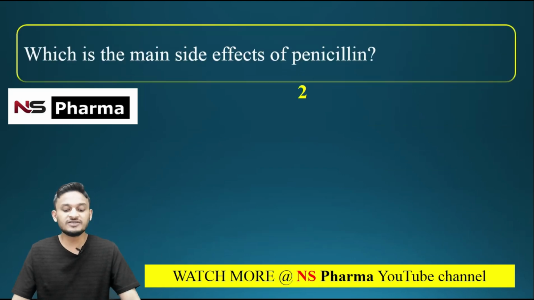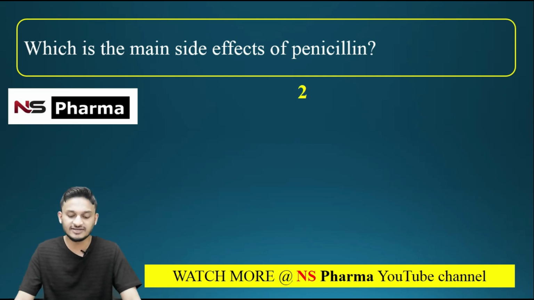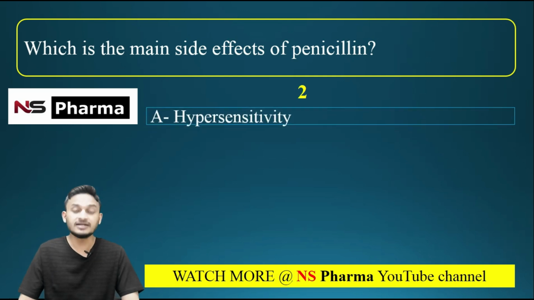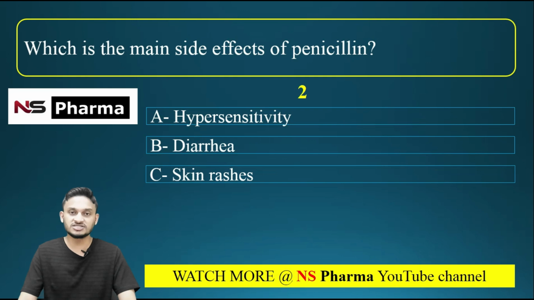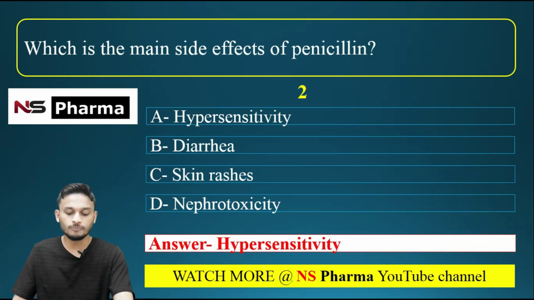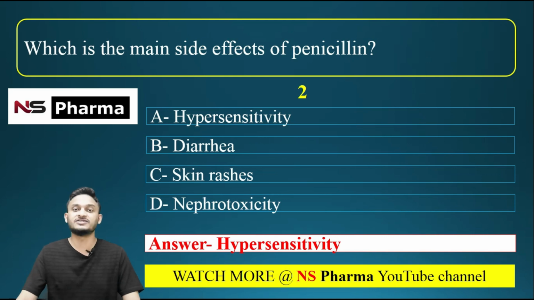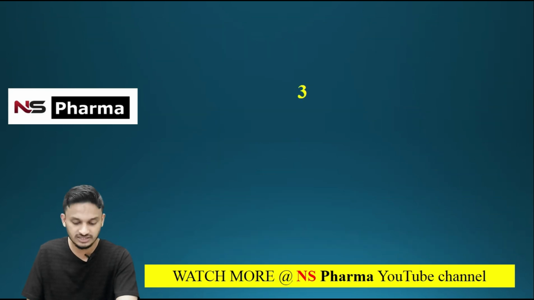Question number 2. Which is the main side effect of penicillin? Options are A, hypersensitivity. Option B, diarrhea. Option C, skin rashes, and option D, nephrotoxicity. The correct answer for this question is option A, hypersensitivity. Especially penicillin G causes hypersensitivity reactions. Okay. Now we are moving to the third question.